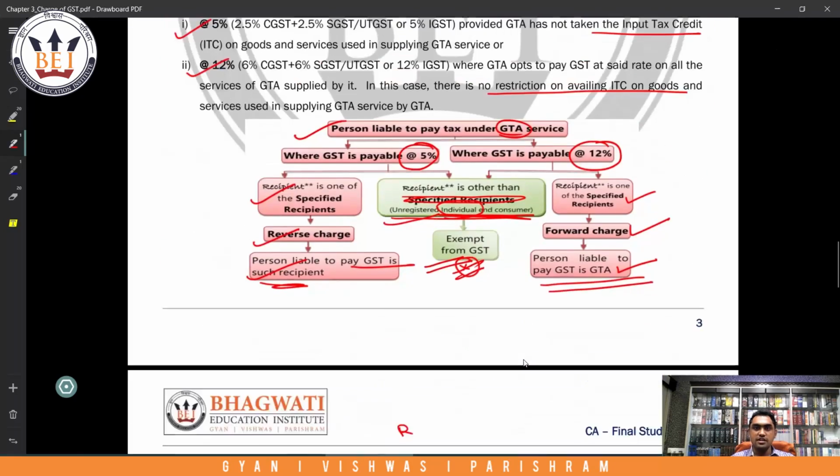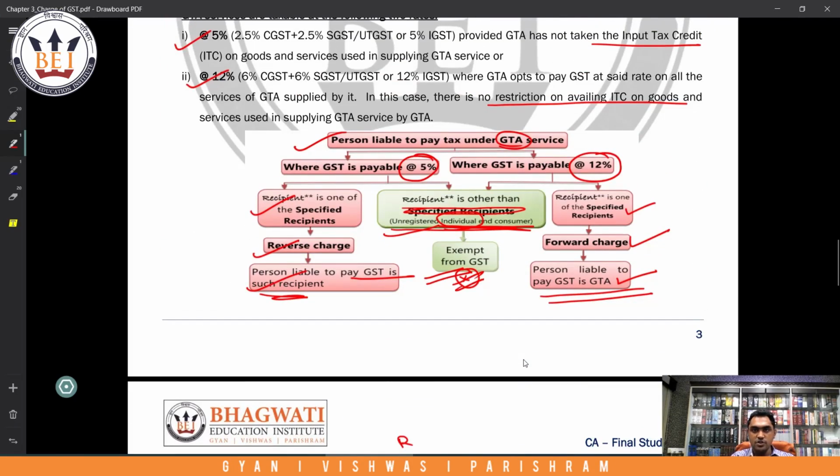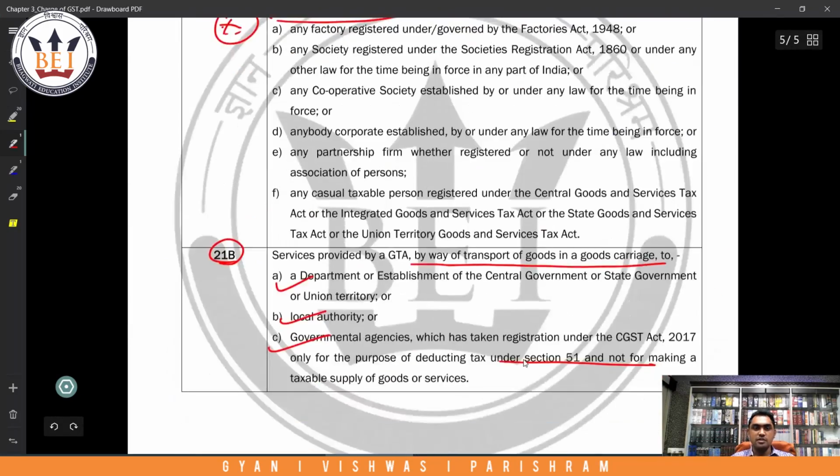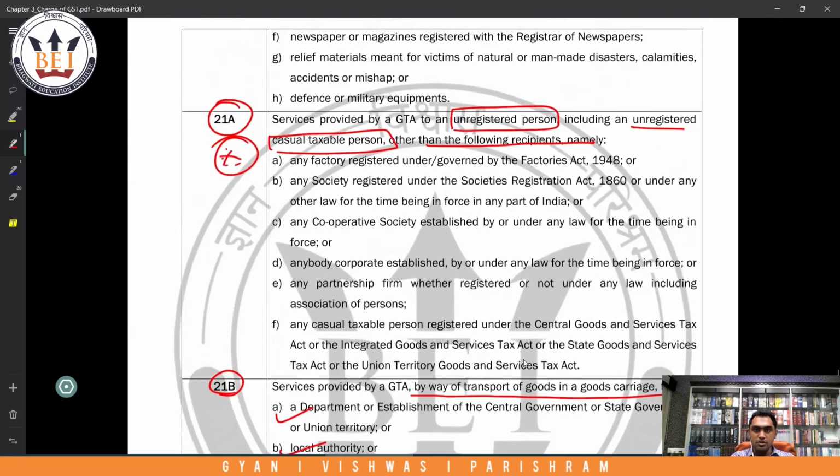Then what did we study here? What did I tell you? Unregistered individual end consumer is exempt from GST. From where is that coming? That is coming from this entry 21A. So unregistered person has been removed. Then unregistered CTP also has been removed. So the balance 6 that are left will get covered here.